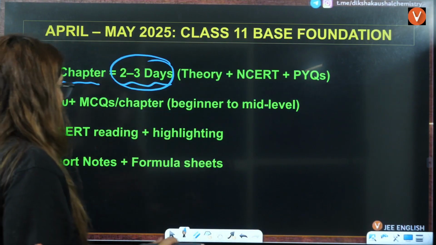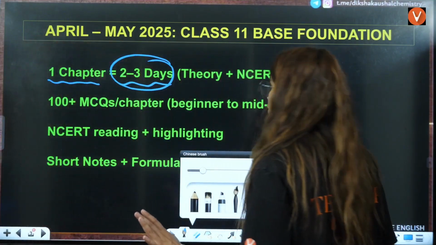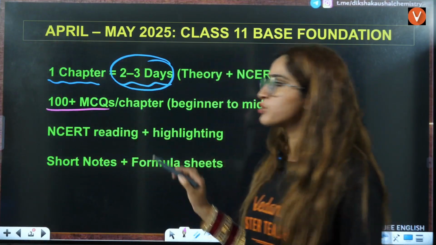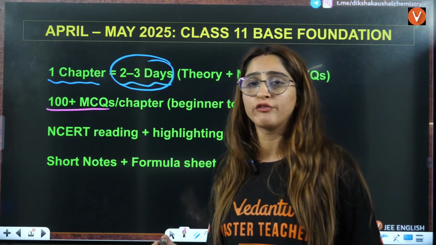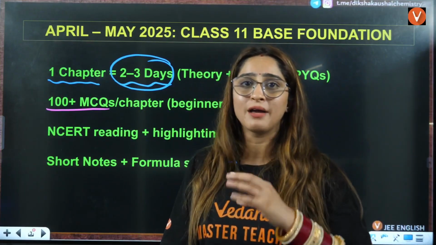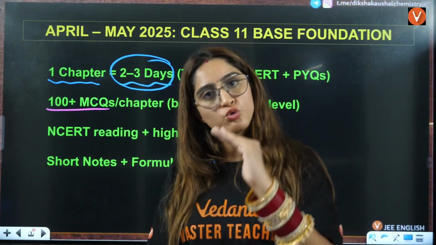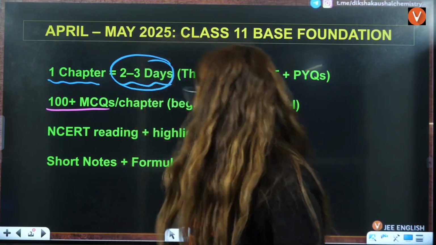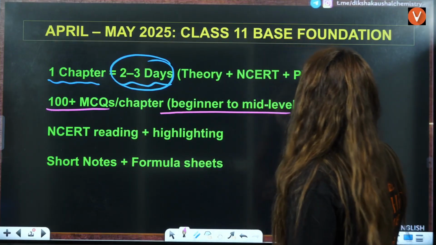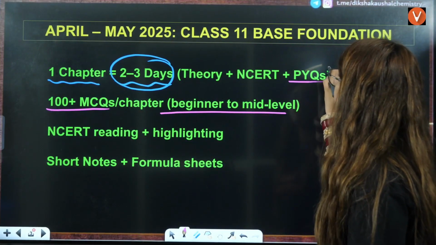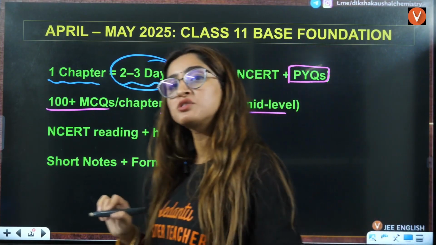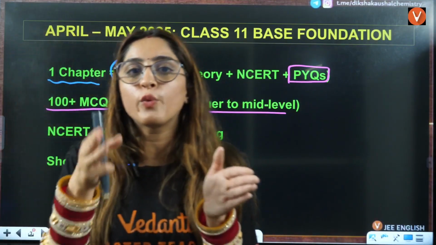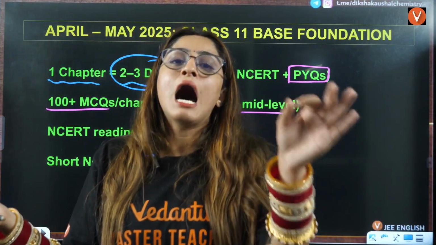Okay. And here I am saying you should also do MCQs, level 1, level 2. If your level is very low, you think, ma'am, I'm very weak in this topic, go to level 1, then level 2 questions, right? And try to analyze previous year questions here. Why? Because that will give you a hint of what types of questions they ask from